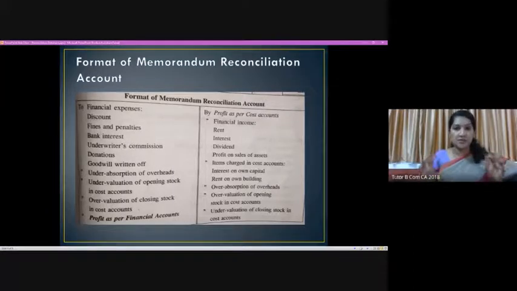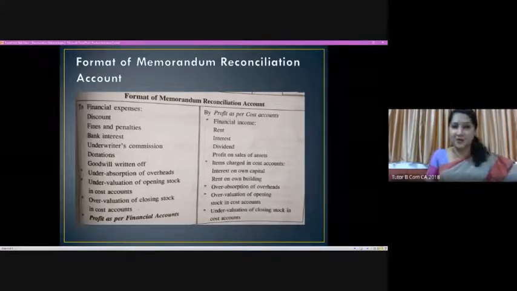This is how we go with preparation of a reconciliation statement. So we started with the need for preparation of a reconciliation statement. We also spoke about the reasons and the format. The two are, one a statement, one an account. So I will give a summary of what we have been discussing in today's class.